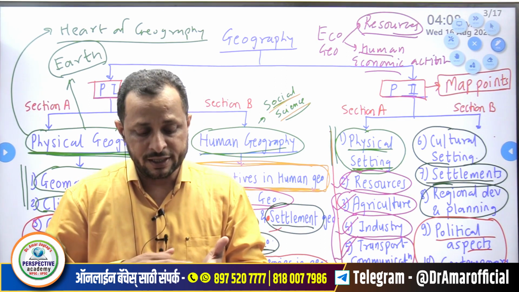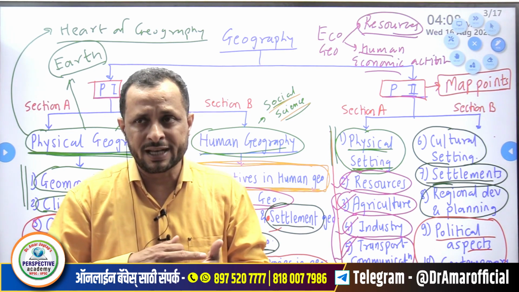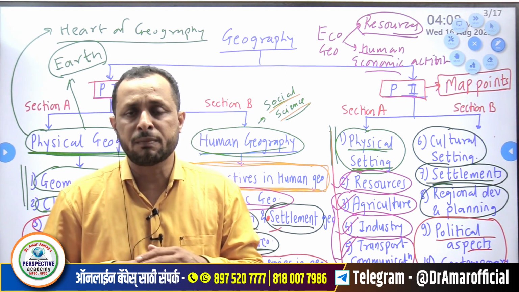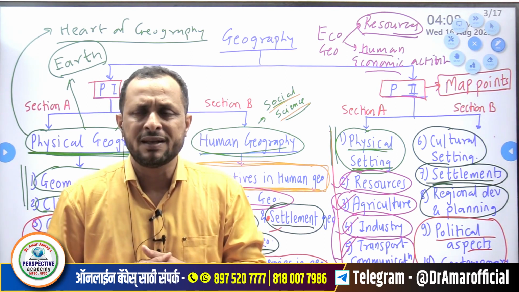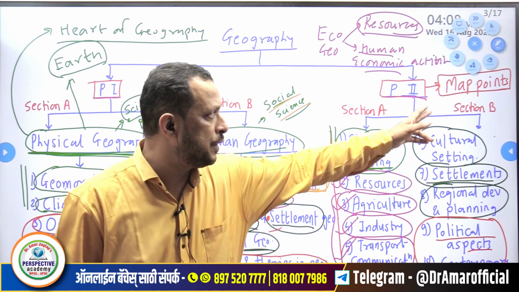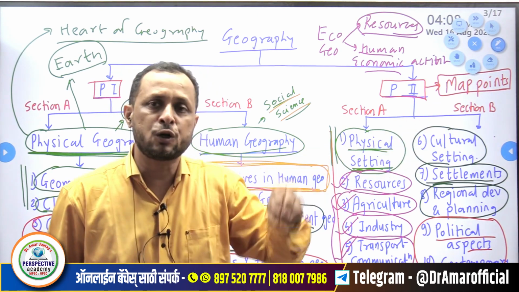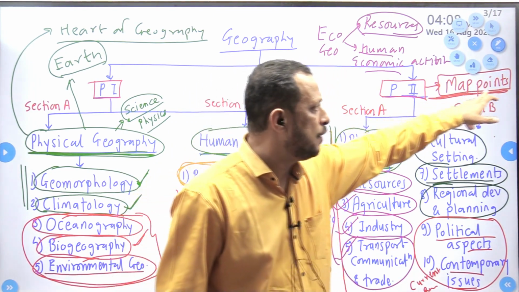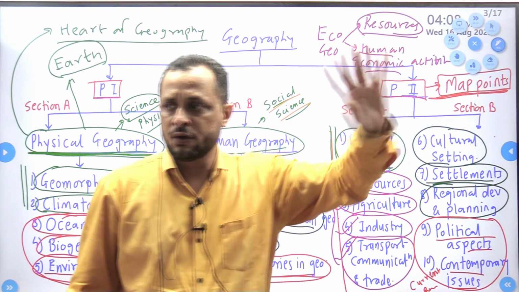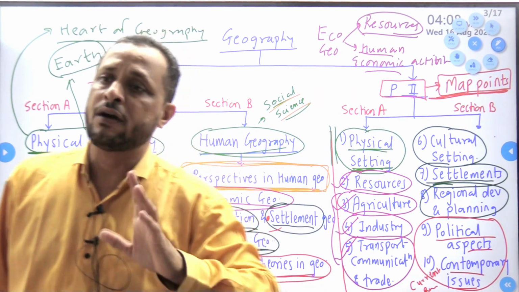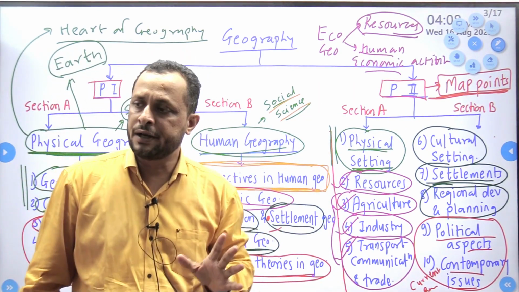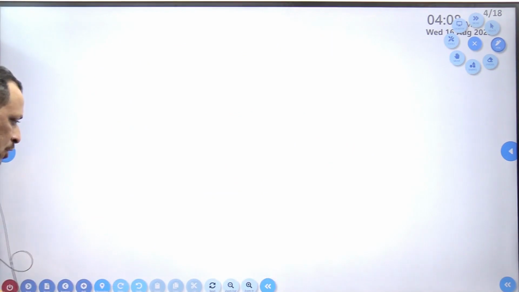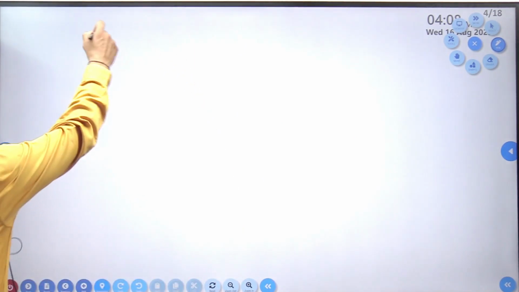It can be a city, a waterfall, a river, any location from India. It can be a mountain pass, mountain peak, mountain range, hill, plateau, plain. There are multiple types of map points which we have to practice and present on the map. This is going to be a section where we can score maximum. Clear? So in paper 2 we have a map question. Clear? So this is the structure. Now I will just mention this application of paper 1, paper 2 points. You can copy that.